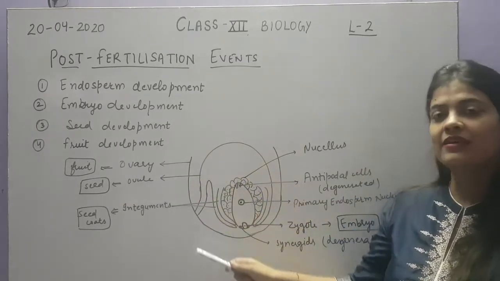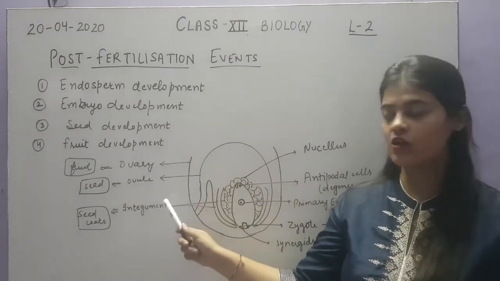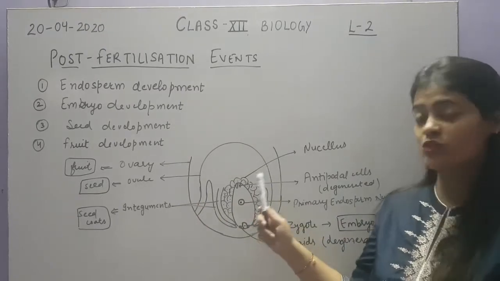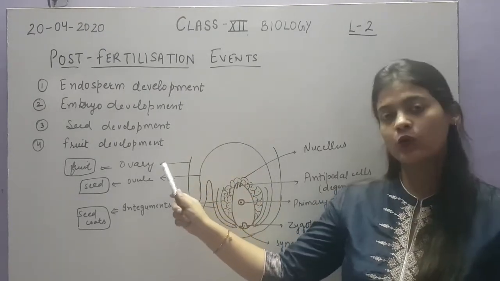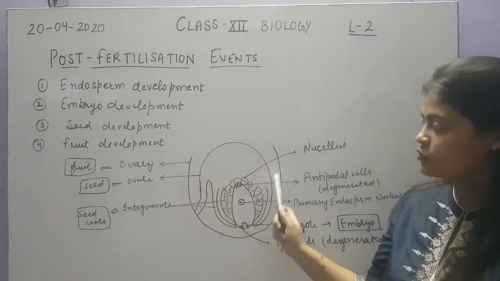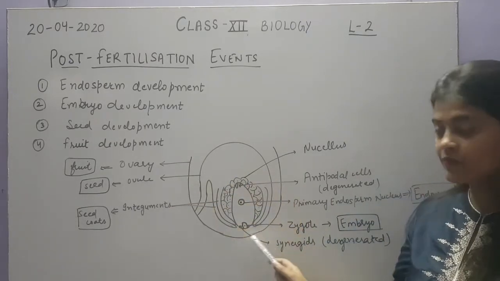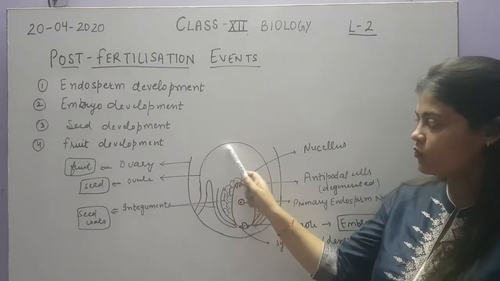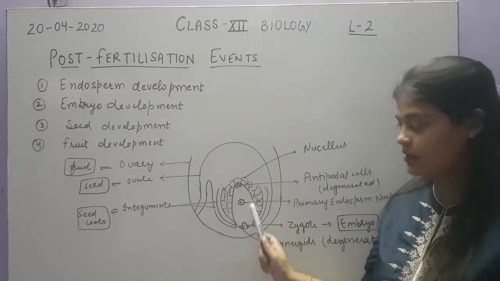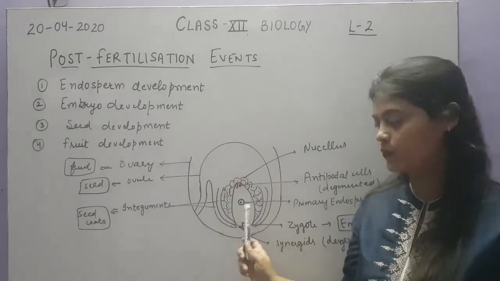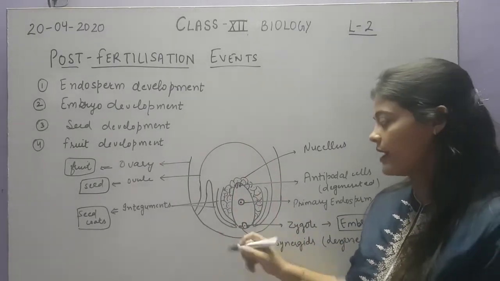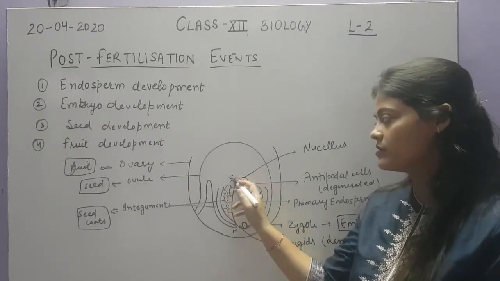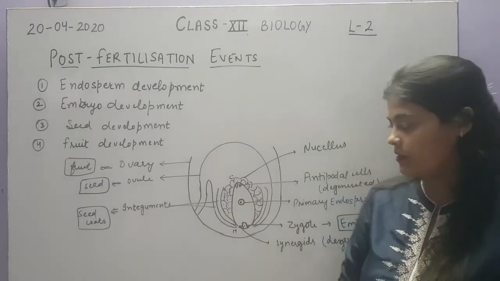First let us see this structure of the ovary and ovule, that which part will undergo which type of development. So here you can see this is the ovary, and inside the ovary this is the ovule, an anatropous ovule. This is the micropylar end of the ovule and this is the chalazal end of the ovule.